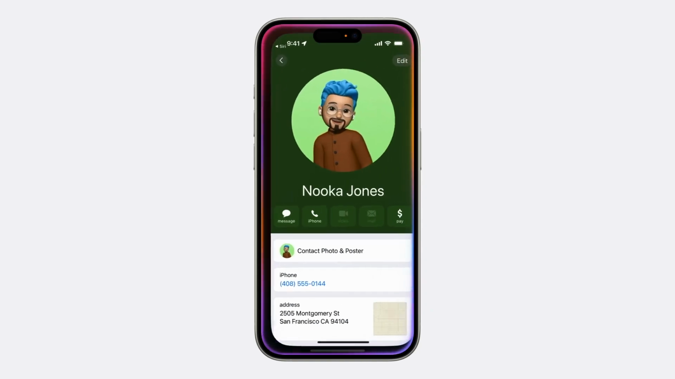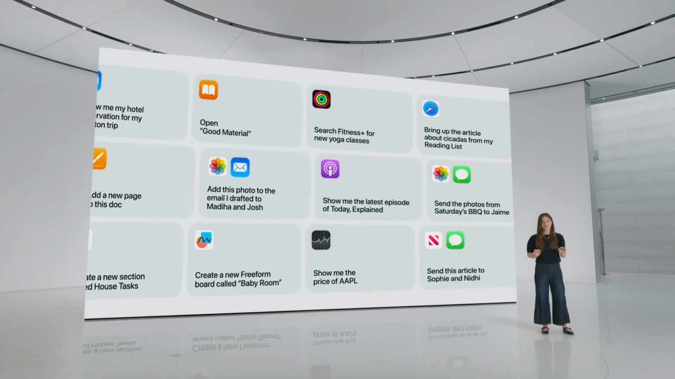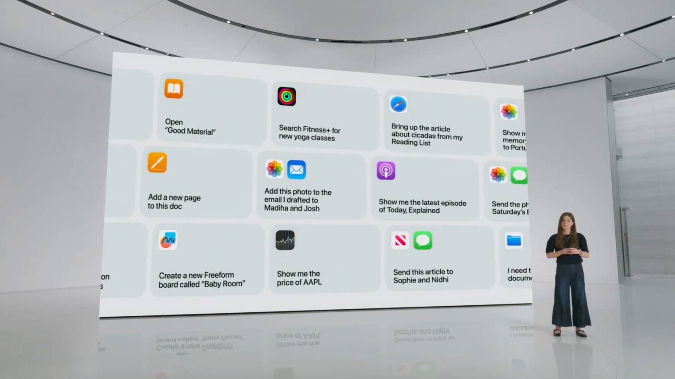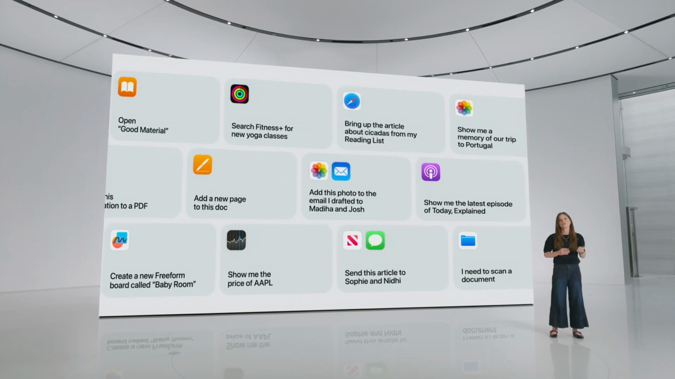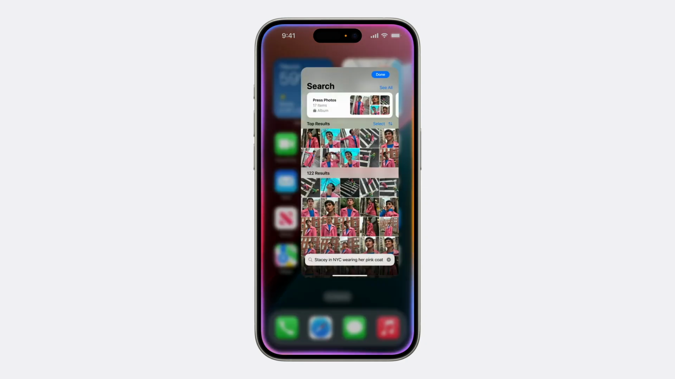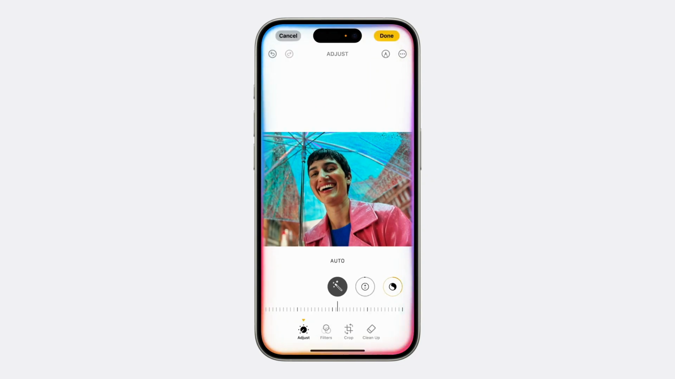and Siri will take care of it. Siri will have the ability to take hundreds of new actions in and across apps, including some that leverage our new writing and image generation capabilities. For example, you'll be able to say, "Show me my photos of Stacy in New York wearing her pink coat," and Siri will bring those right up. Then you might say, "Make this photo pop," and Siri will enhance it, just like that.